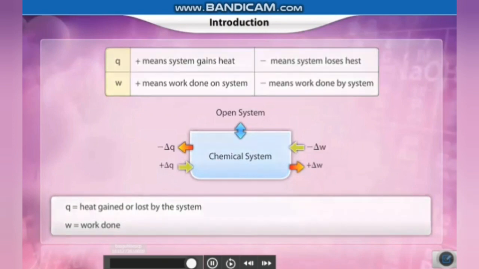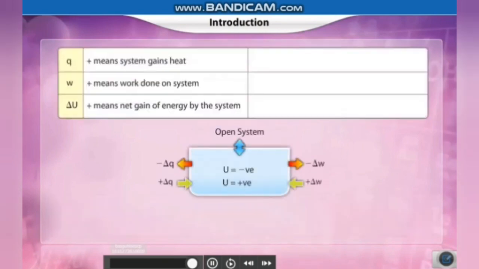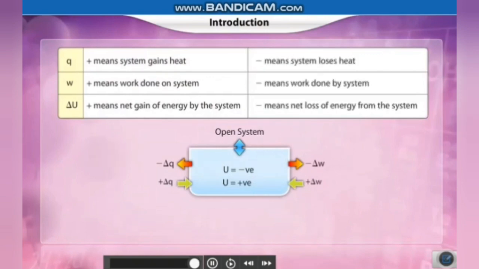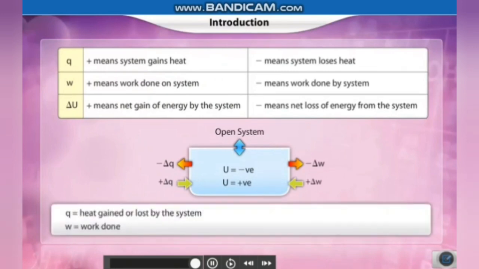So the total of the plus and the minus will give the del U, which is the internal energy, which means it is positive if the net gain of energy is by the system, and it is negative if there is a net loss of energy from the system.